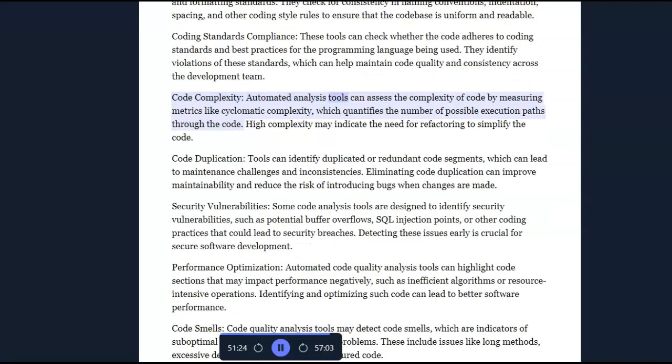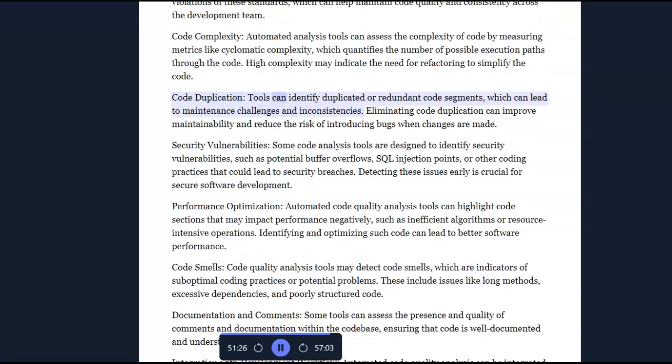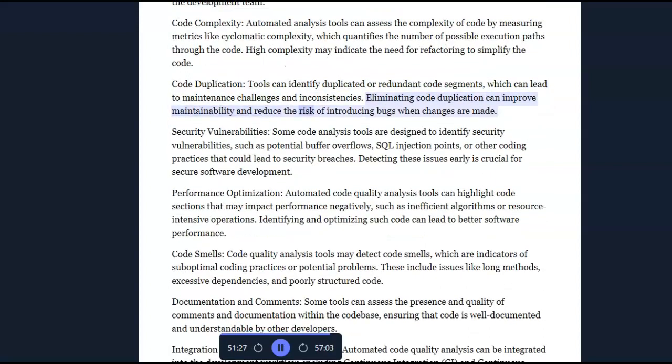Code complexity. Automated analysis tools can assess the complexity of code by measuring metrics like cyclomatic complexity, which quantifies the number of possible execution paths through the code. High complexity may indicate the need for refactoring to simplify code. Code duplication. Tools can identify duplicated or redundant code segments, which can lead to maintenance challenges and inconsistencies. Eliminating code duplication can improve maintainability and reduce the risk of introducing bugs when changes are made.